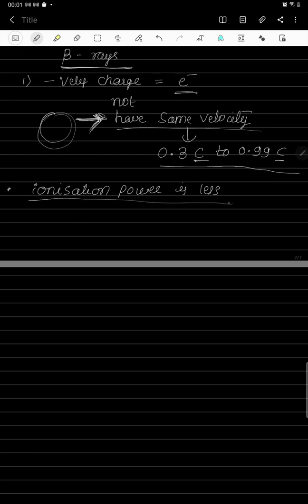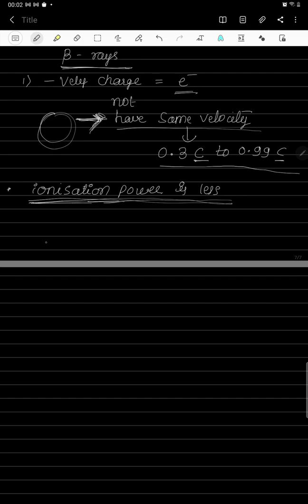If beta particles pass through any gas, they ionize the gas less as compared to alpha radiations, because alpha particles can ionize very highly with high intensity as compared to beta particles. So the ionization power of beta radiation is less.